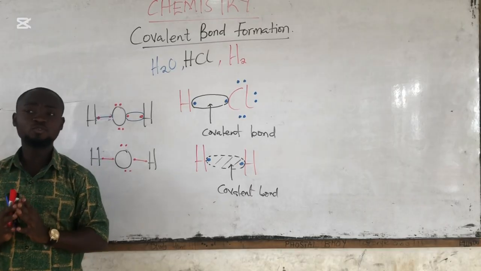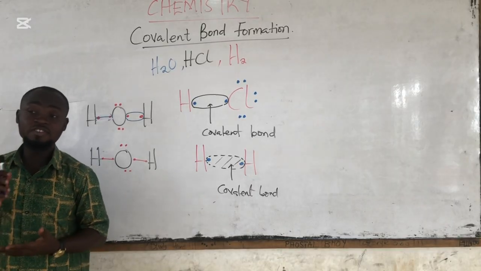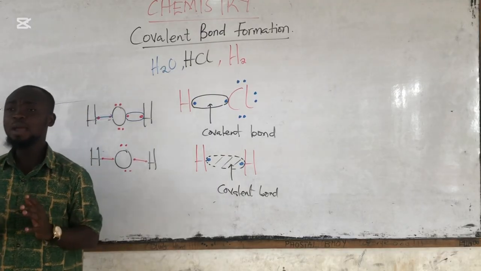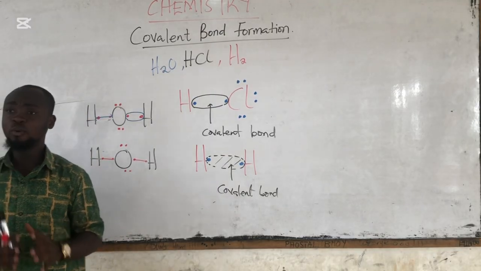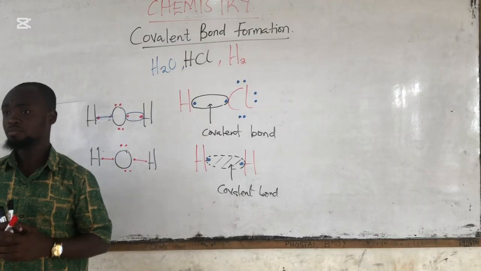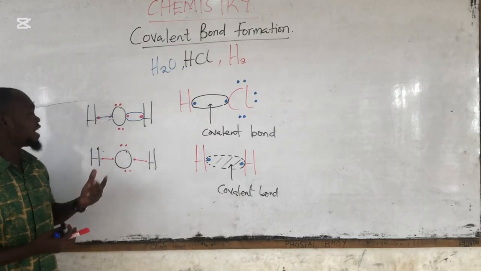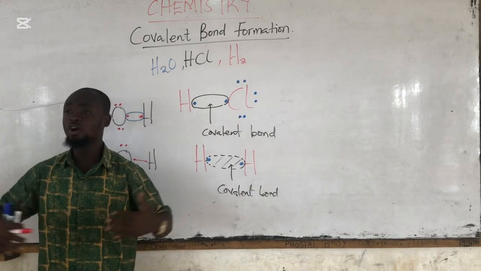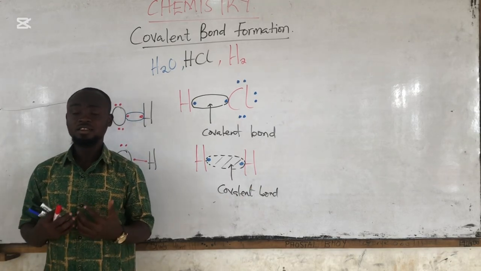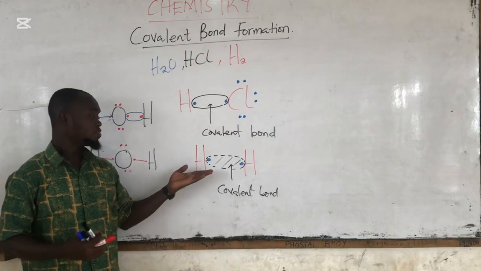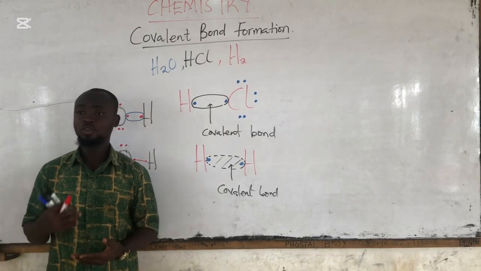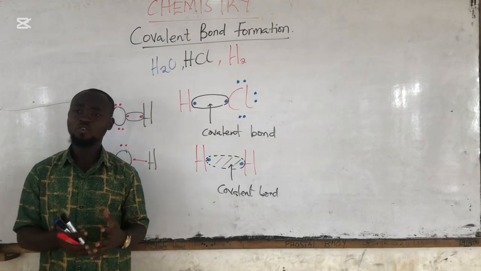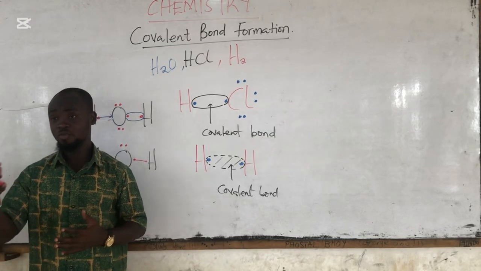And when the sharing becomes unequal, even though the sharing is taking place, it gives rise to a type of covalent bond known as the polar covalent bond. And if the electron that is being donated and shared is this time around shared equally without any differences, it's also known as non-polar covalent bonding. So let's discuss polar covalency and non-polar covalency as well.